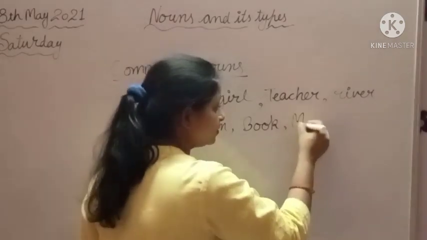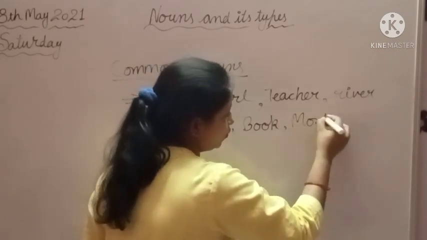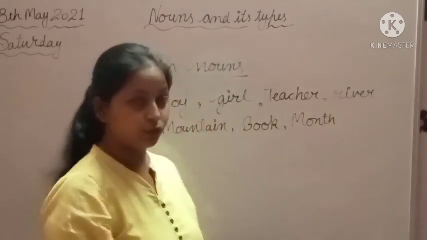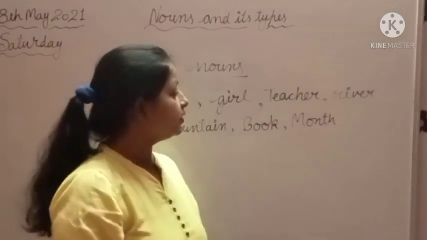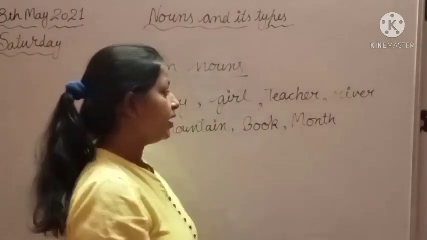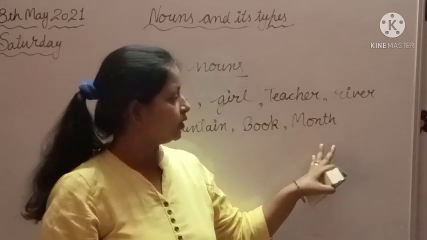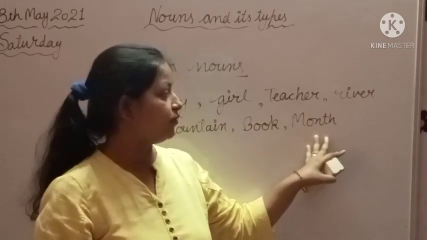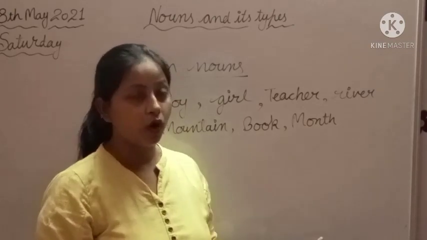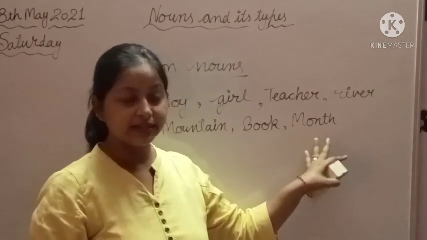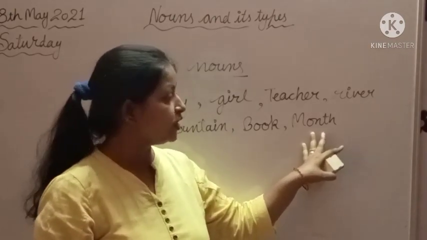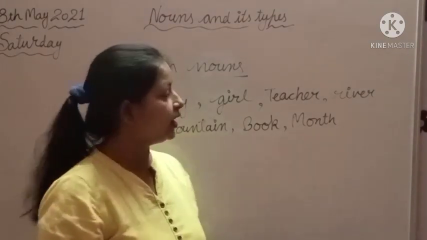And yes, month. As you know that students, we have 12 months in a year, है ना. There are 12 months in a year and we use this word for all 12 months. That's why it is a common noun because we use this word commonly, है ना.